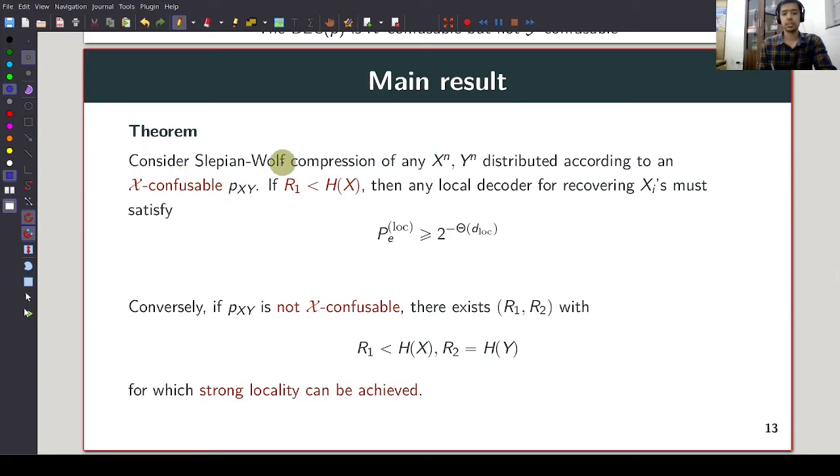If we consider Slepian-Wolf compression of any X confusable joint distribution P_XY and we compress X^n at a rate below its entropy, then the probability of local decoding error is always lower bounded by 2 to the negative constant times the local decodability. In other words, the baseline scheme is optimal. On the other hand, if P_XY is not X confusable, then you can find an R1 and R2 for which R1 is less than H(X), R2 is equal to H(Y), and strong locality can be achieved.